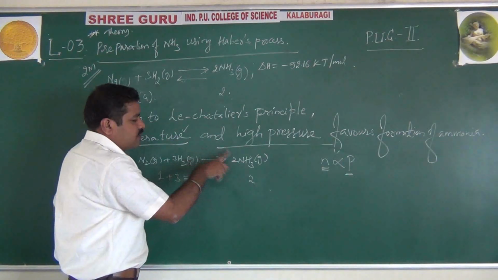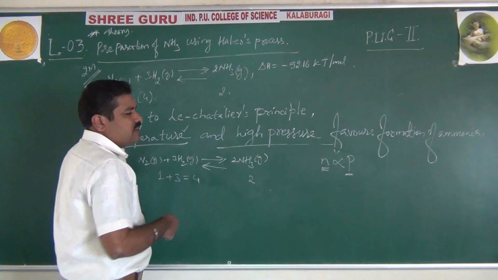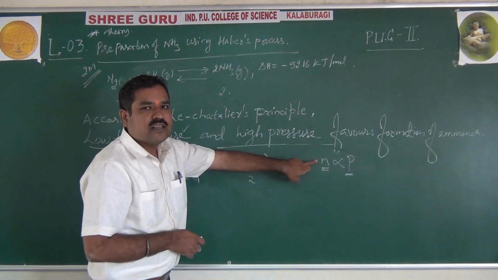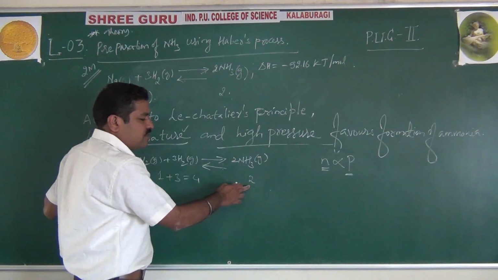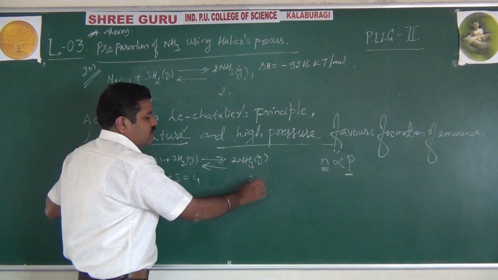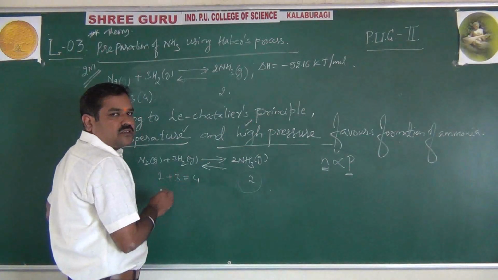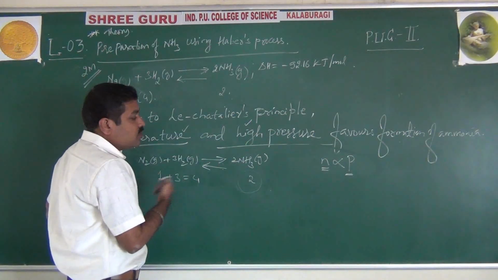Now, if you increase the pressure on this equilibrium, system tends to decrease the pressure. Pressure decreases when number of moles decreases. Which side number of moles is decreasing? Forward side. So, at high pressure, forward reaction is favored. Means formation of ammonia is favored at high pressure. Simple. Now, sir, what about low pressure?